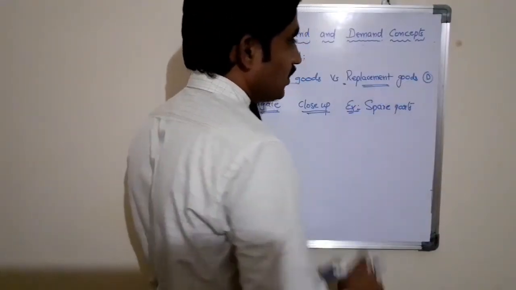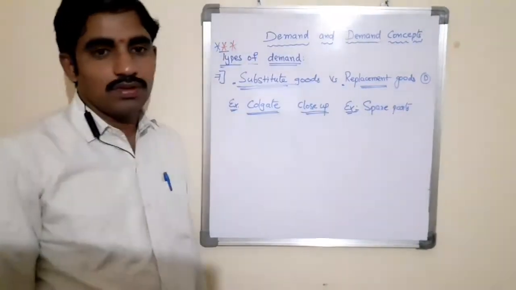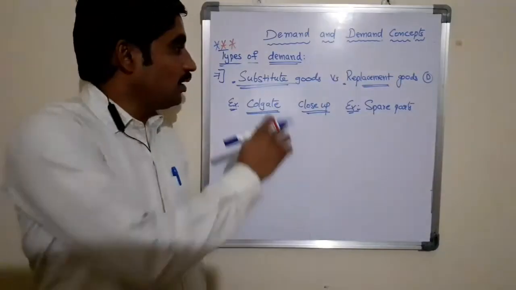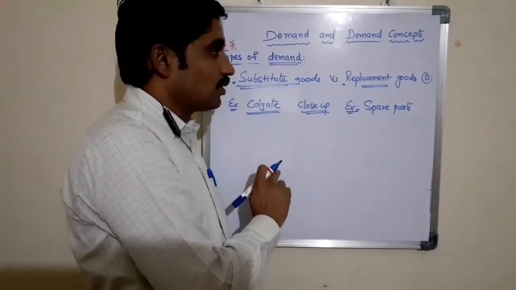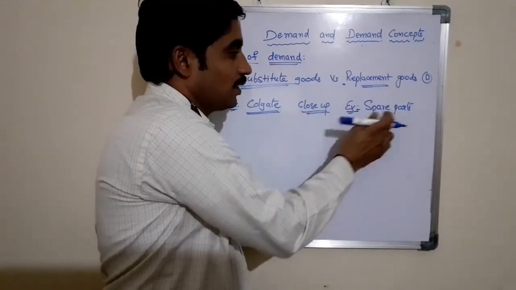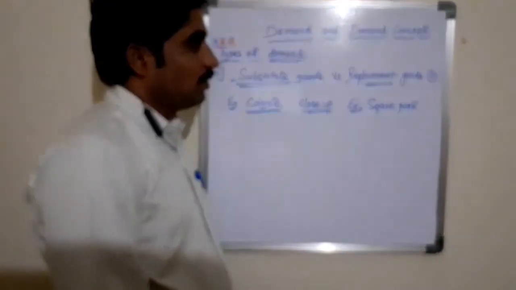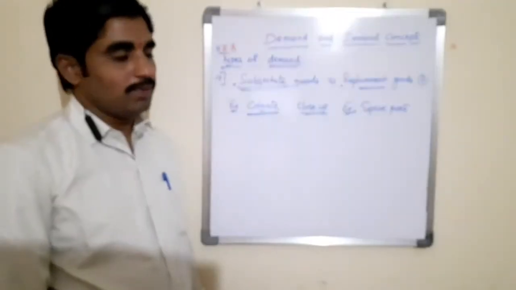The demand for those spare parts is known as replacement goods demand. The demand for these products is substitute goods demand.